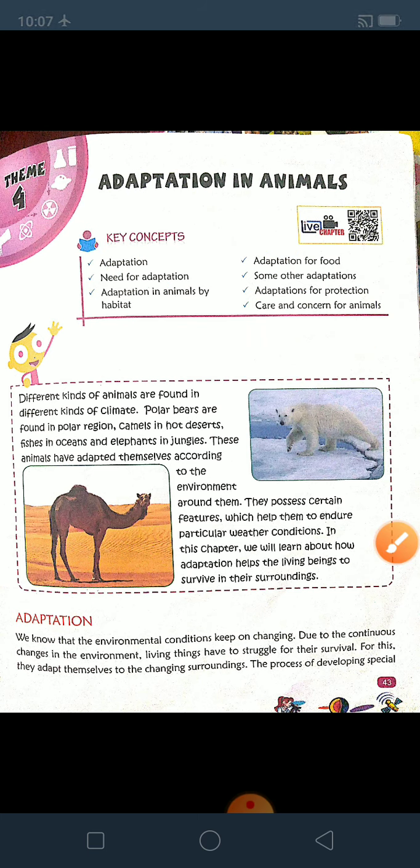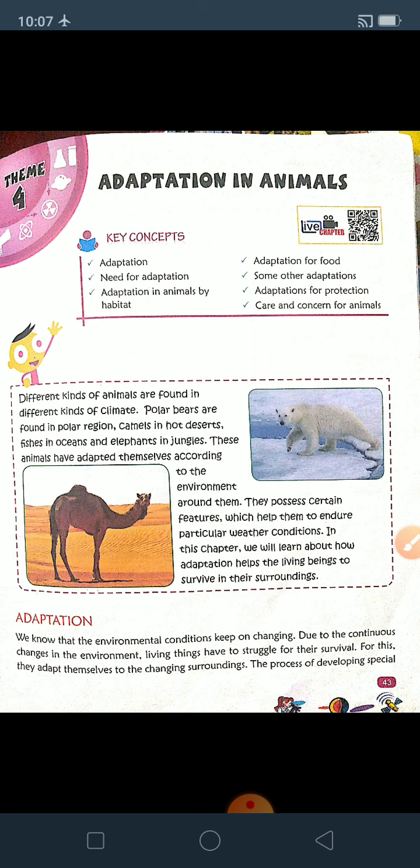I hope all of you have understood these things. So, what is adaptation? We have learned that it is the process of developing special features or characters in the body or in behavior to adjust with the environment. The place where they live is known as habitat.